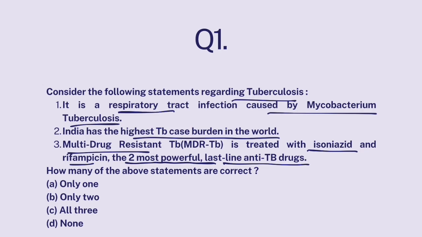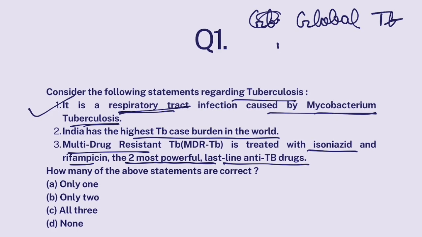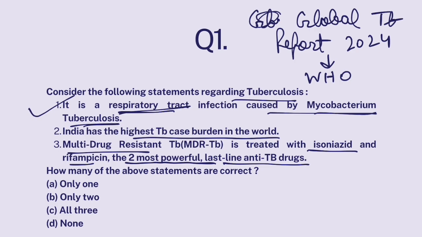So what is tuberculosis? Well, tuberculosis affects your respiratory tract and is caused by a bacteria called Mycobacterium tuberculosis. That's absolutely correct. Now, recently, the Global TB report was released, and the Global TB report is released by WHO. And it says that India has the highest burden of TB cases all over the world. Second rank is of Indonesia. So India and Indonesia have close to 50% of TB cases in the world. So India has the highest burden and Indonesia has the second highest burden. So this statement is also correct.